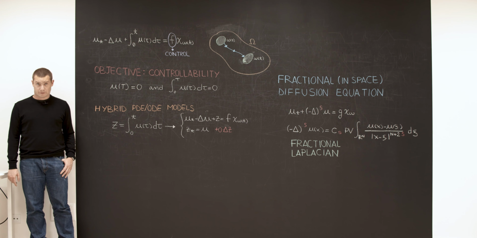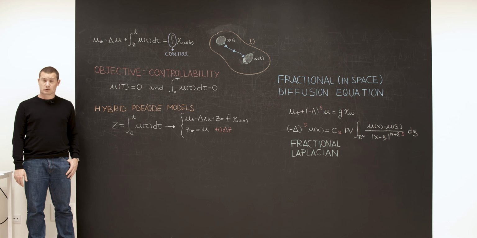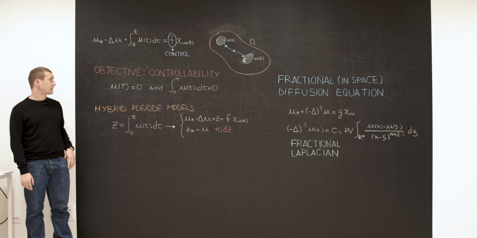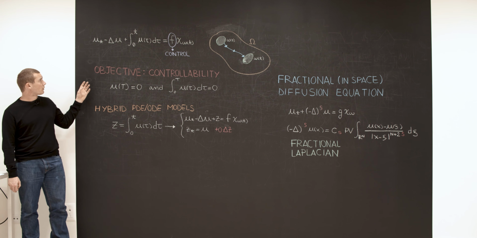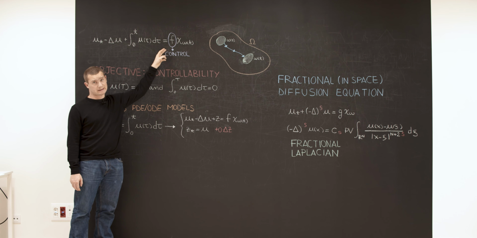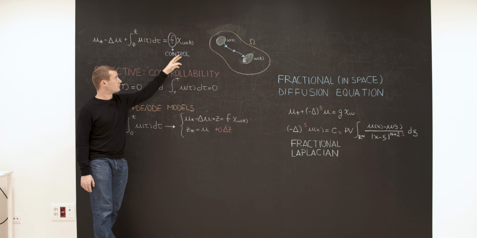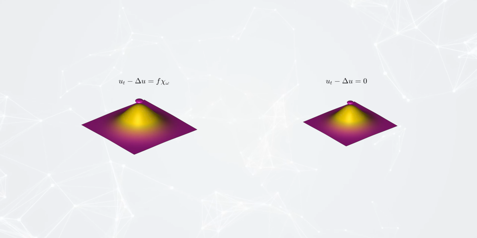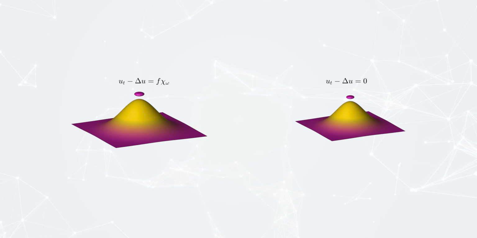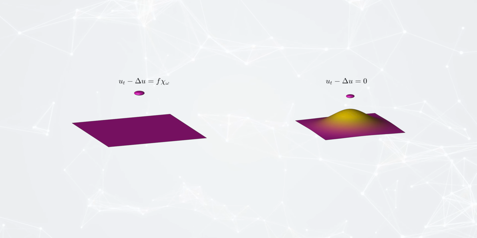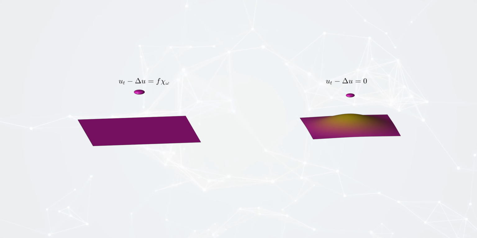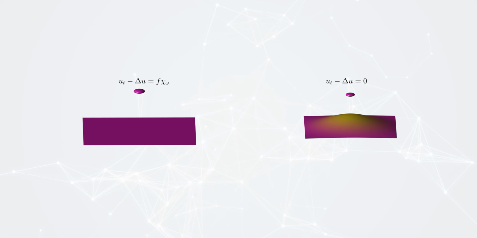In Working Package 5 of the DyCon project, we are particularly concerned with the analysis of the so-called controllability properties of memory and hybrid PDE-ODE systems. This means that we want to act on the system through some control function f located in some subdomain of the general domain in which the equation is posed, in such a way that at a given time, capital T, we have steered the state to some predetermined configuration, for instance the zero configuration, and also that we remain in that configuration for the times afterwards.